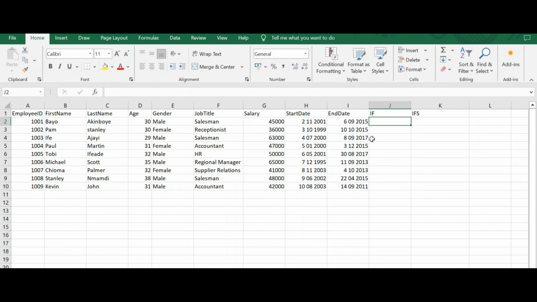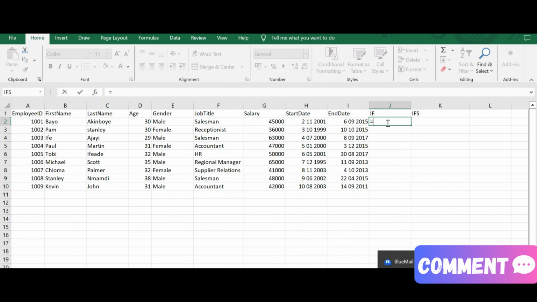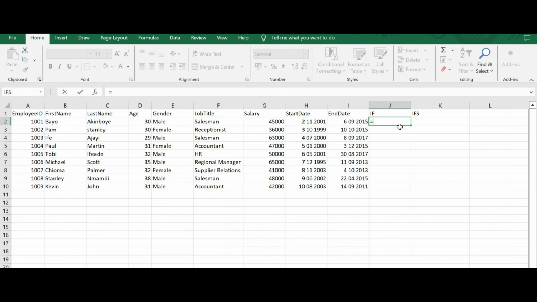Now, how do we use this IF? I have put the equal sign. If you don't know what I am doing with this equal sign, it means you are new to Excel and data analytics. Quickly run to my channel and watch all the videos I have put there, explaining many things for new people who want to start data analytics or people who just use Excel.